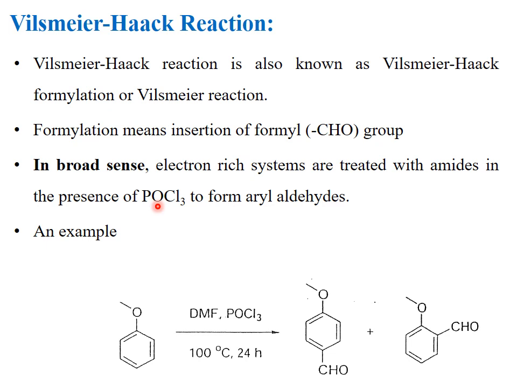The CHO group is ortho to the alkoxy group, and here the CHO formyl group is para to the alkoxy group. As the alkoxy group is electron donating group and it's ortho-para director, so it is directing the incoming group at para position or the ortho position. The reagent for this reaction is DMF and POCl3.